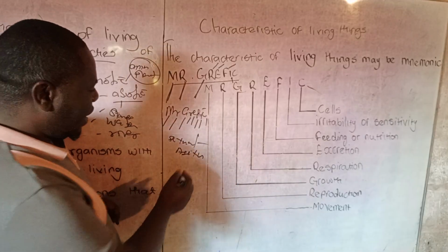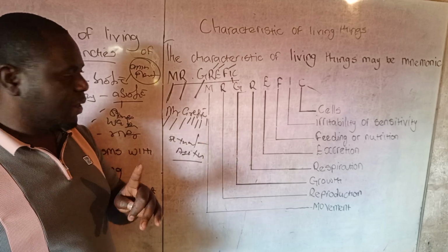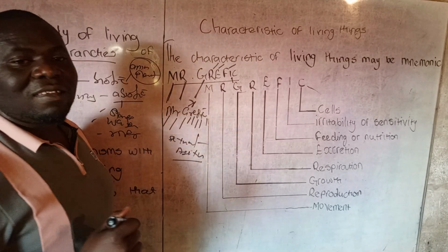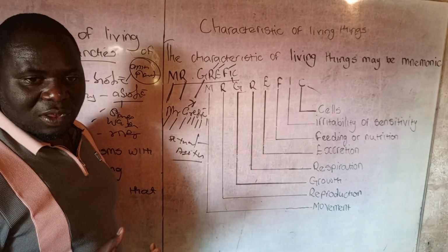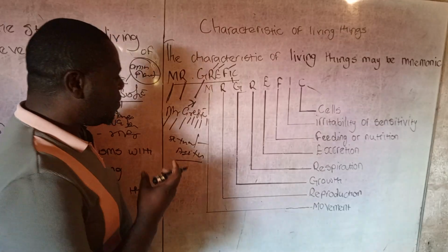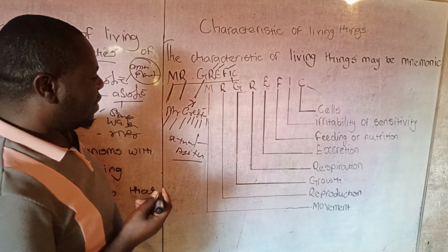Asexual is where only one parent produces offspring. Then growth is the permanent increase in number of cells and also the size.